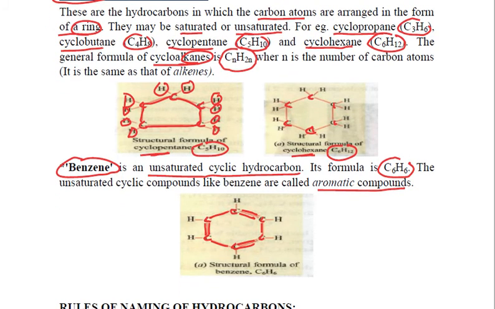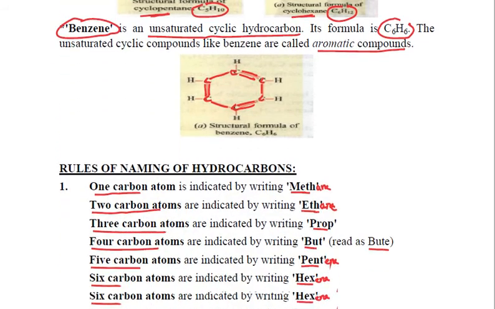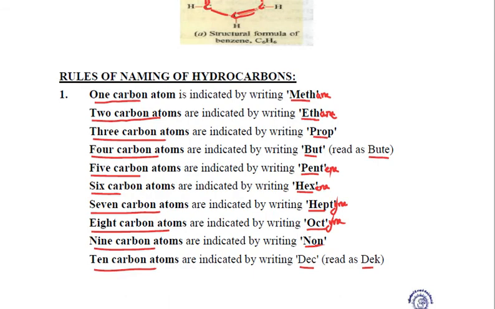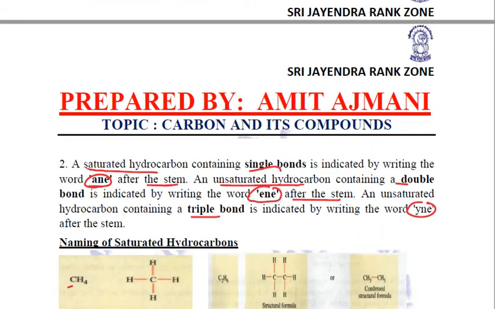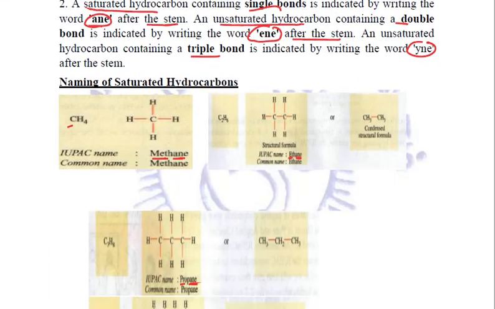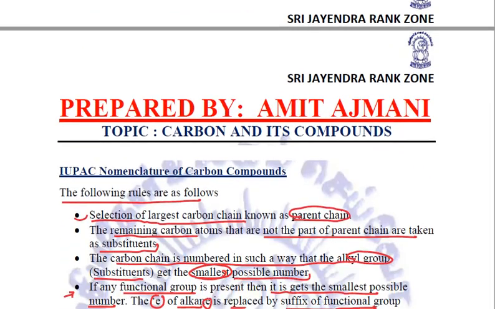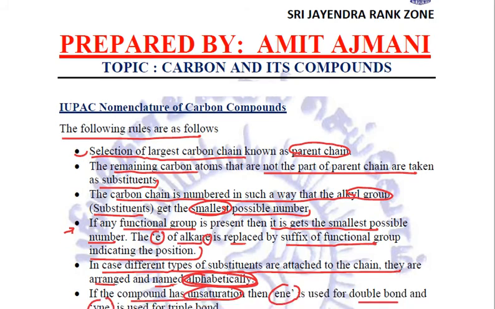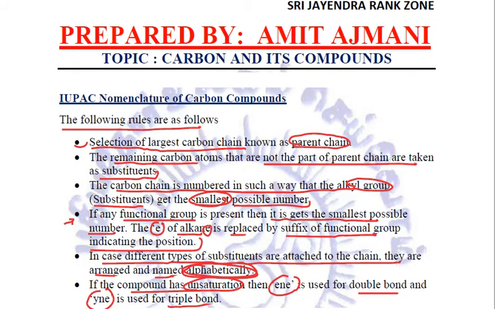After this, we related the various rules for the naming of hydrocarbons and, importantly, the rules as per the IUPAC nomenclature. IUPAC nomenclature is quite important. You need to relate. Fine. We saw many examples for doing the IUPAC nomenclature.